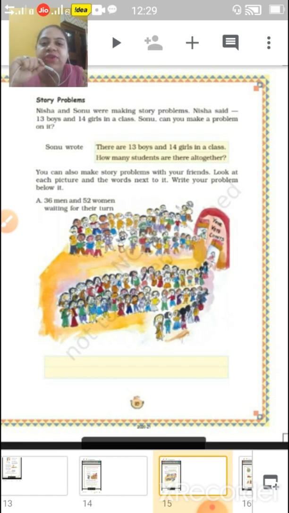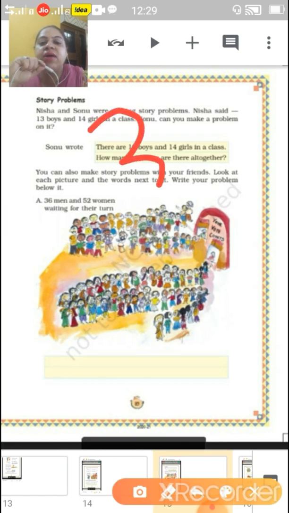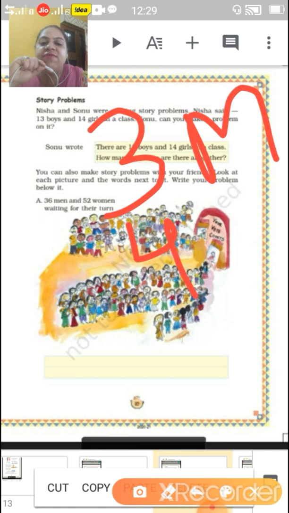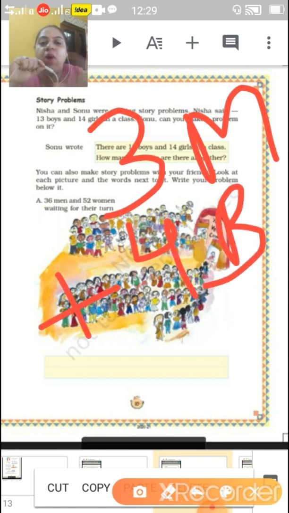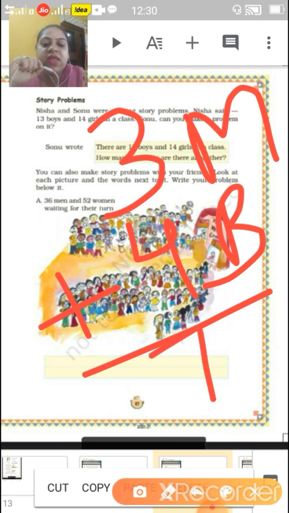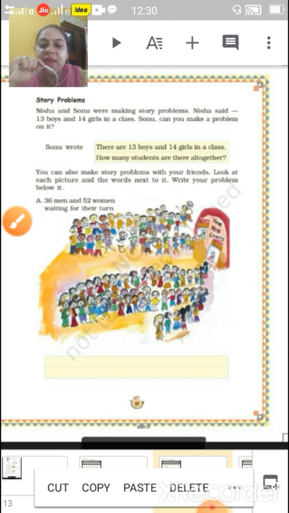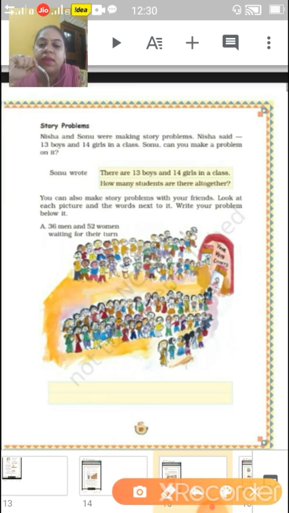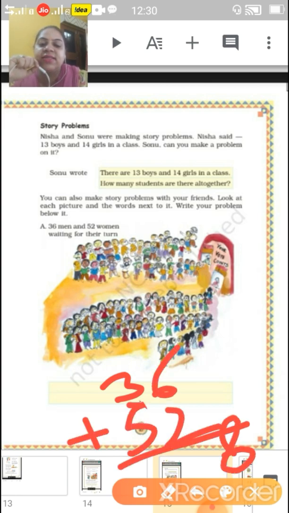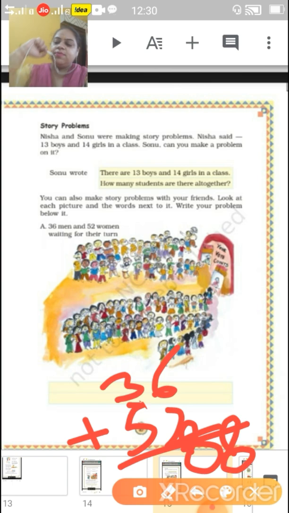For example, you are having 3 mangoes, okay, 3 mangoes and 4 bananas. So how many fruits altogether are you having? That is 7. Okay. In the same way, they are telling 36 men and 52 women waiting for their turn. So children, what you are going to do, you will write in the first box 36 and 52 and you will add this. So what will come? That is 88. Understood? Now children, come to the next page.